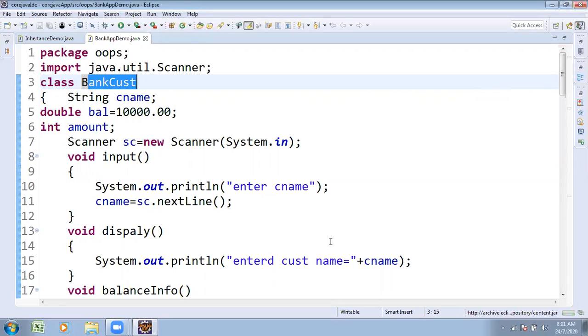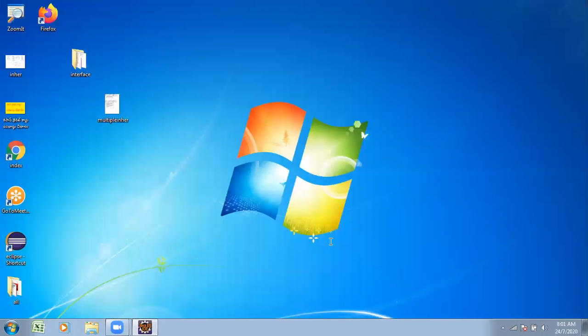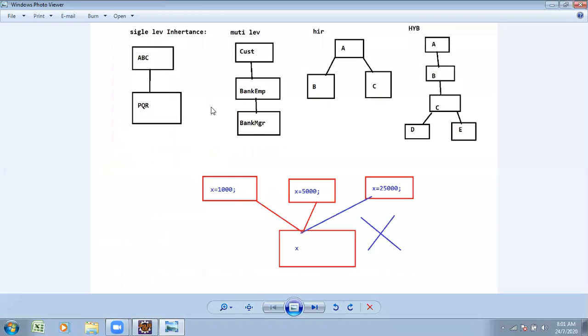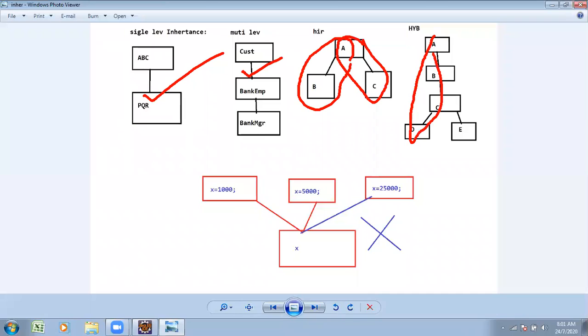One class to one class is called single level. More than one class in the chain is called multi-level. Similarly, now I wanted to concentrate on multiple inheritance. Single level is supported by Java. Multi-level is supported. Hierarchical is also nothing but a single level, and a combination of single levels, that is, a combination of different types of inheritance, is called hybrid inheritance.